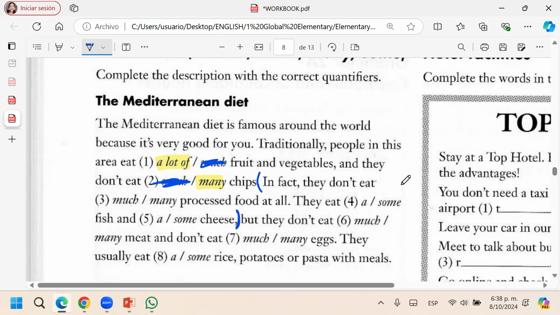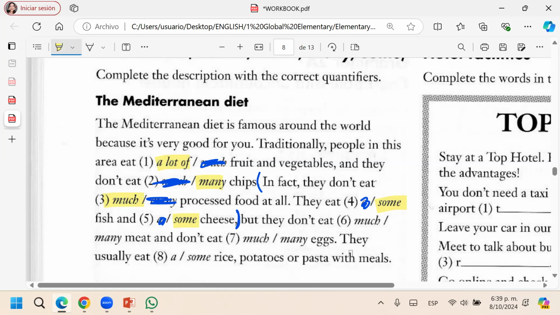In fact, they don't eat much processed food at all. Much, because food is uncountable. They eat some fish and some cheese. Because if I say a fish, a cheese, no, some. And the last, but they don't eat meat.